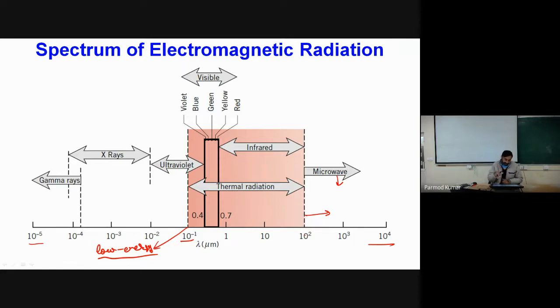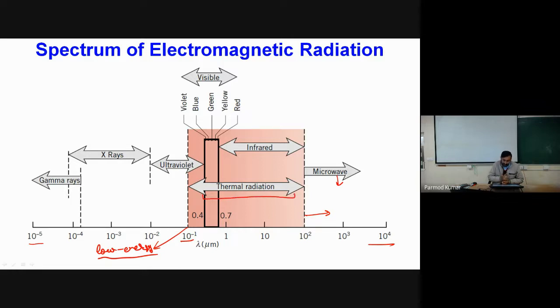These are caused by temperature effects, and if incident on a surface they lead to a change in its temperature. So this particular spectrum is called thermal radiation.